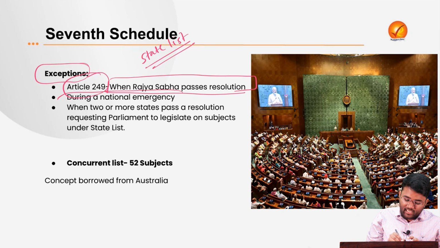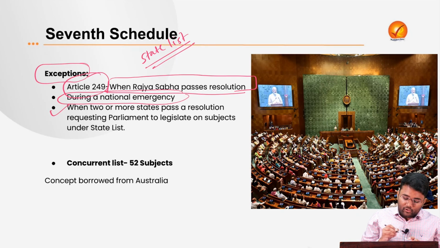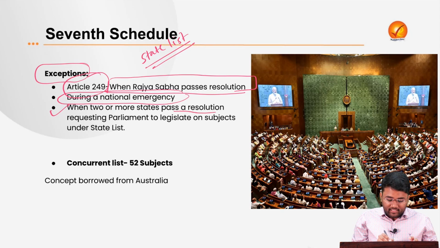Then, during a national emergency also, the Parliament of India can legislate on the subjects that are there in the State list. Then, when 2 or more states pass a resolution requesting Parliament to legislate on subjects under the State list, under that condition the Parliament can legislate on that particular subject.